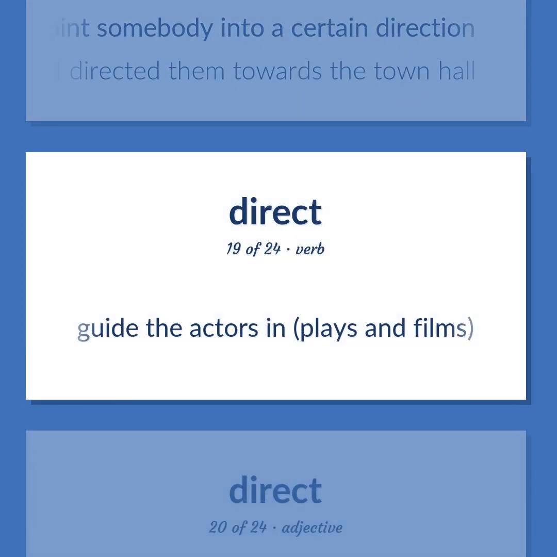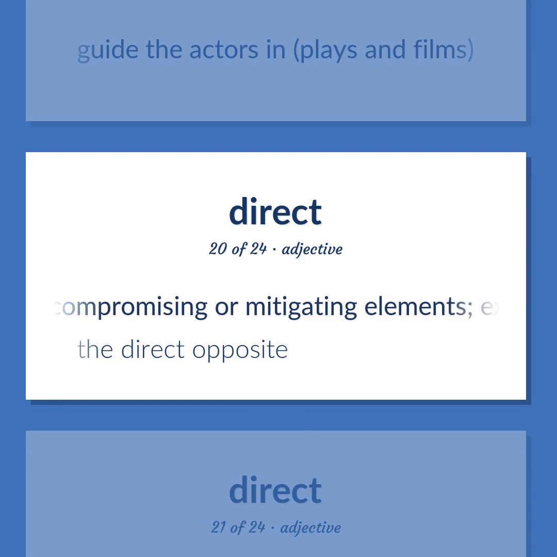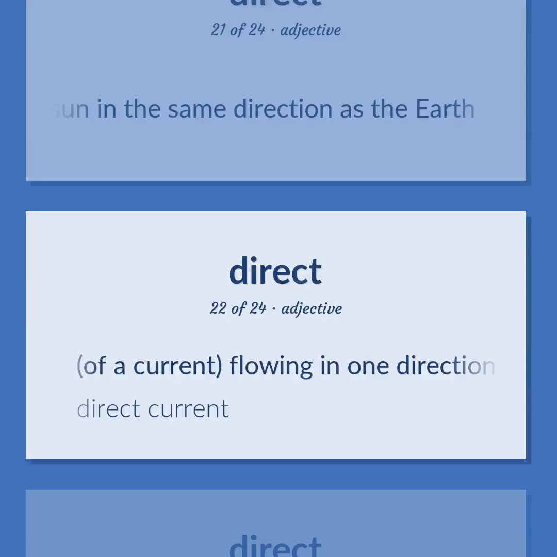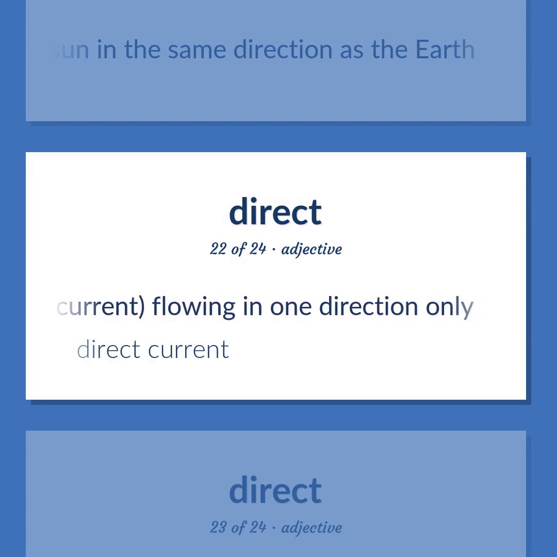Guide the actors in plays and films. Lacking compromising or mitigating elements, exact. The direct opposite. Moving from west to east on the celestial sphere, or, for planets, around the sun in the same direction as the Earth. Of a current, flowing in one direction only. Direct current.